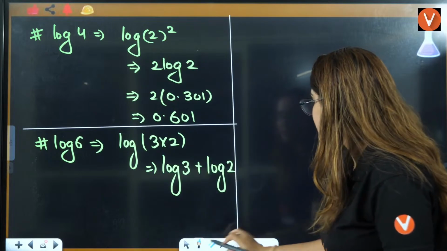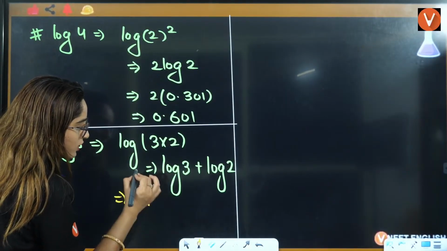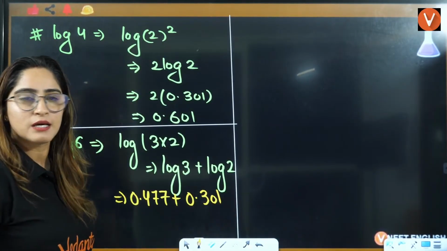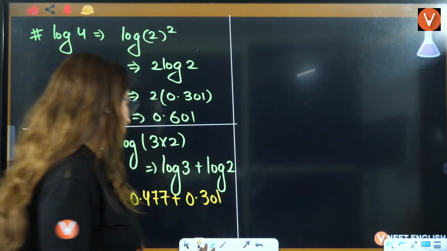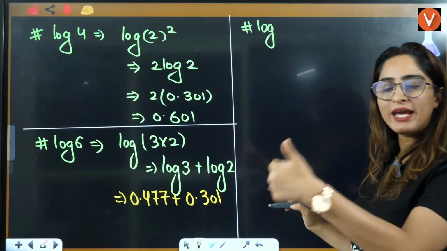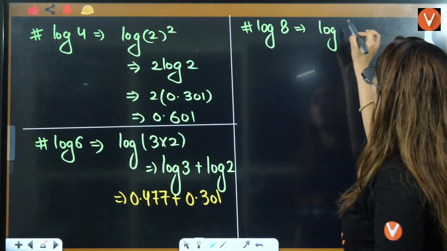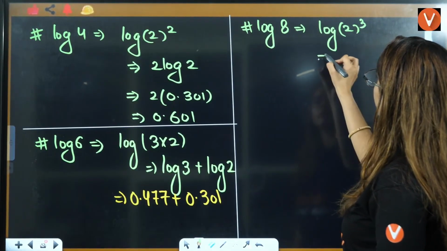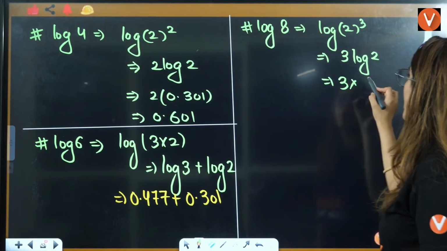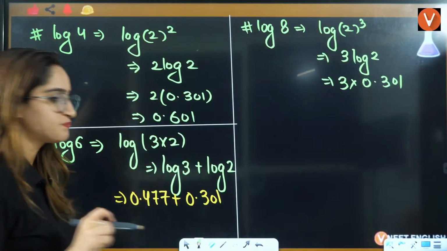That is, log of 3 into 2 is log of 3 plus log of 2, right? So directly you can answer this: log 3 value is 0.477 plus log 2 is 0.301, right? Add this and you will get your answer, right? Okay, now let's talk about log 5, we have, 7 we have. Let's talk about log 8. Log 8 will be equal to log of 2 cube. So can I write it as 3 log of 2? So the answer can be 3 into log 2, 0.301, and you will have your answer for log 8, right?